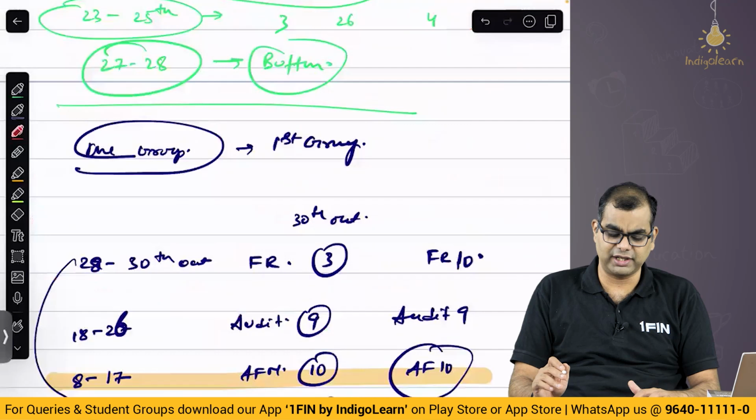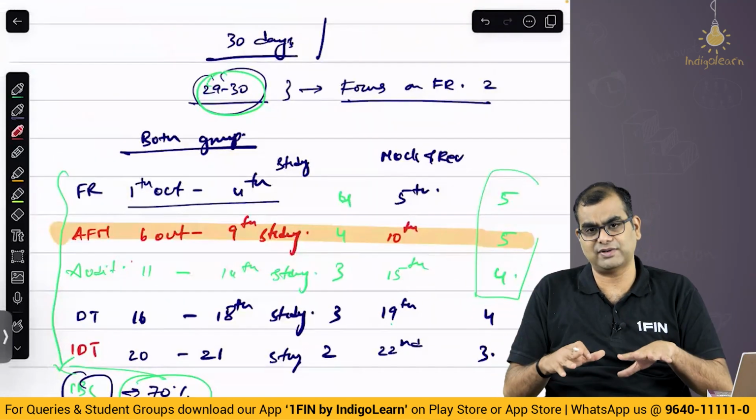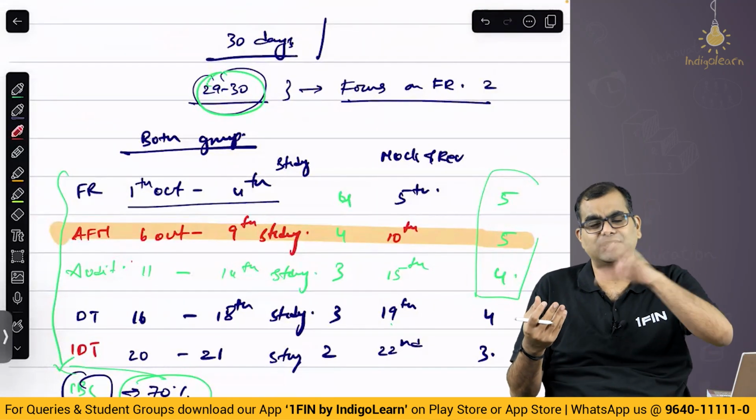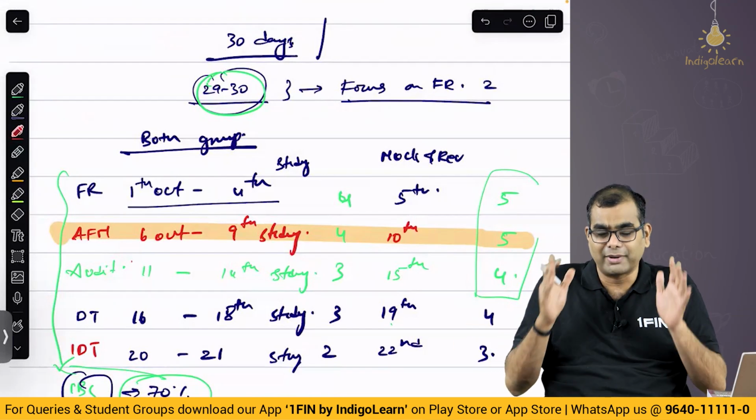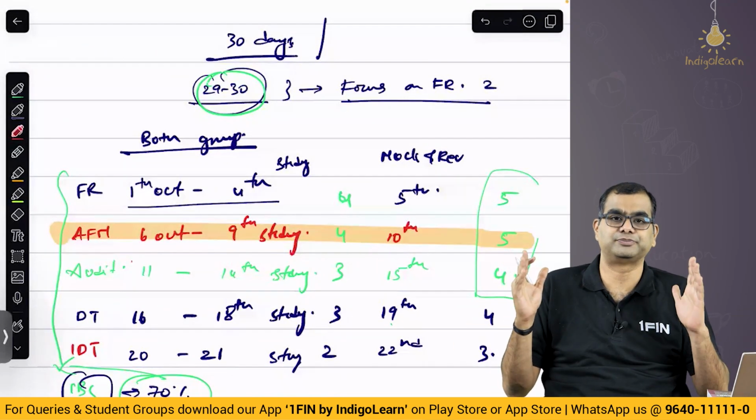I've given you a broad working for other subjects also, as well as AFM. See, some of you may feel that 3 days is more or 2 days is more or 5 days is more. You can adjust it 1 day plus or minus. But the idea is you should start preparing like this.